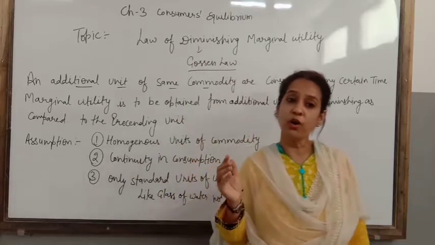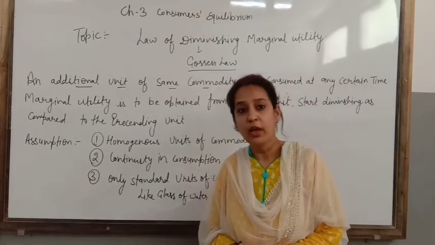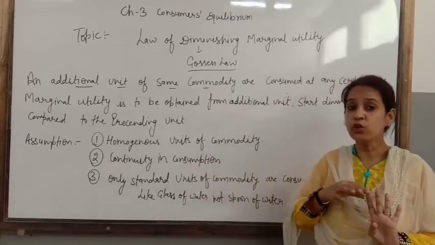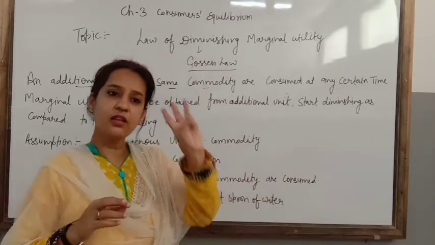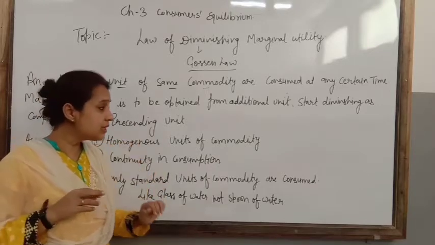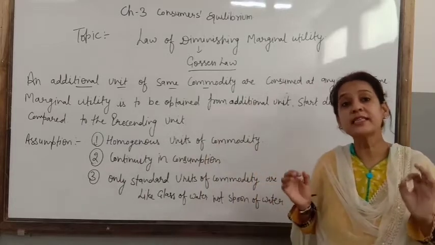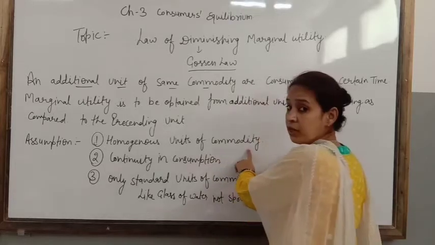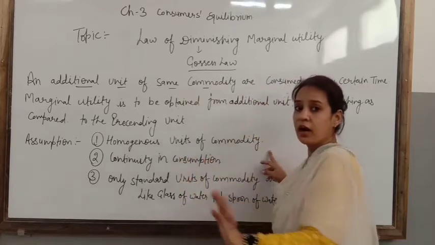Then if you are going to consume up to 5 parantha, all should be potato. If your first is onion, then the second is onion, third onion, fourth onion, and fifth also onion parantha. It means all the units which you are consuming will be the same. Then only this law will be applied. Otherwise this law will not be applied.